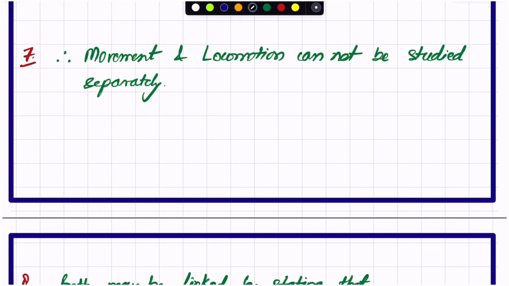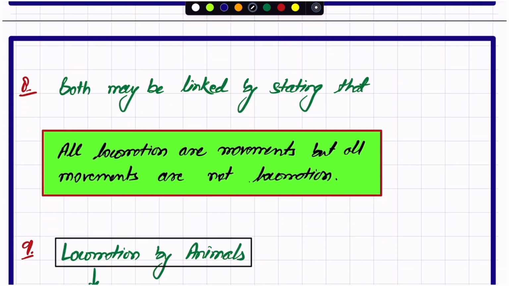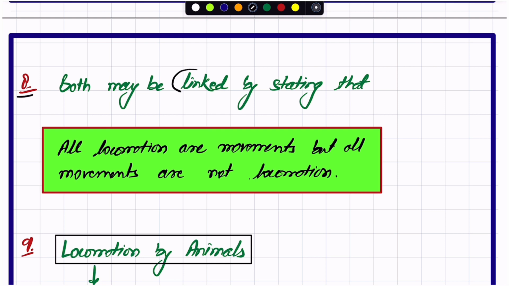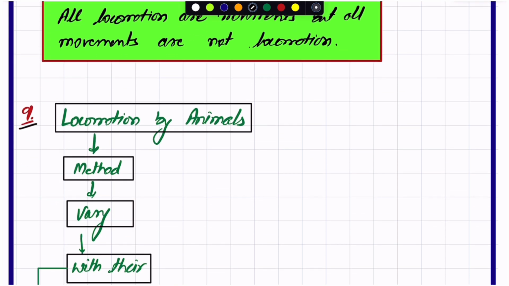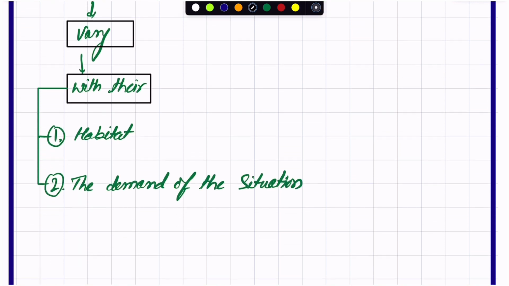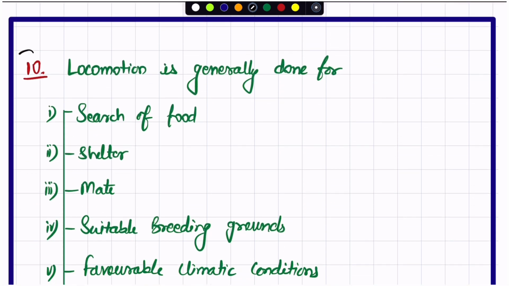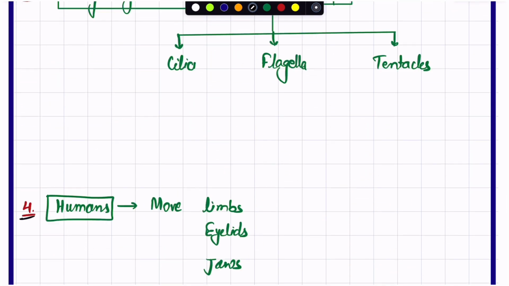And in the seventh point, we will discuss why we cannot study them separately. And in the eighth, what is the interlinking between the two. And in the ninth point, we will discuss locomotion by animals. And ultimately in the tenth point, we will discuss what locomotion is generally done for.